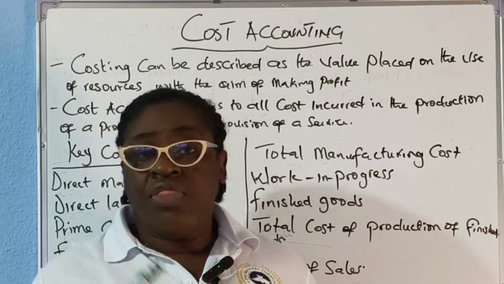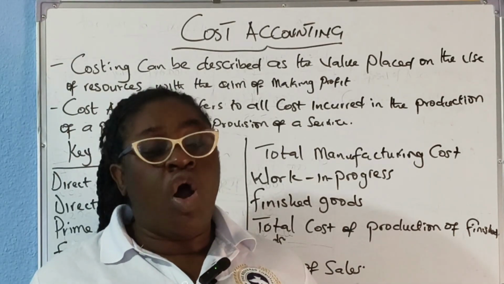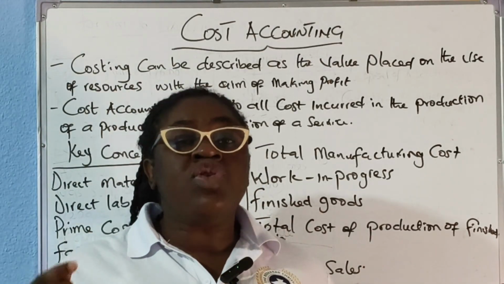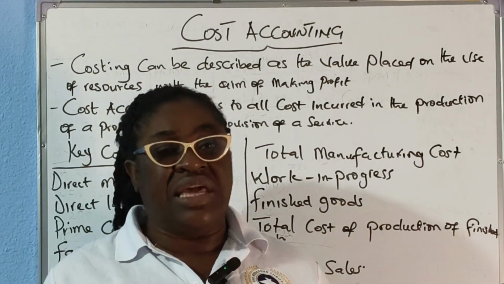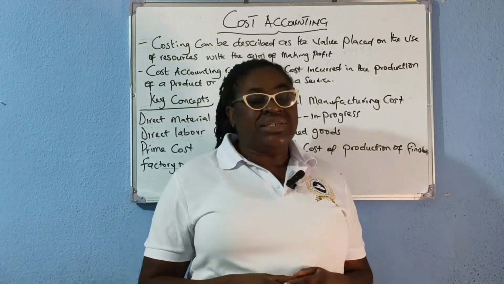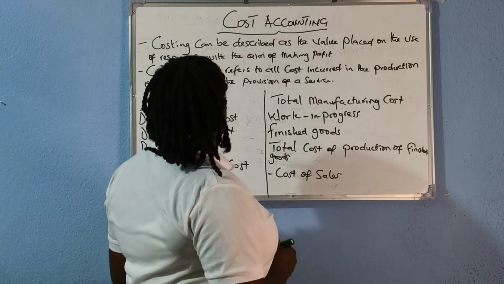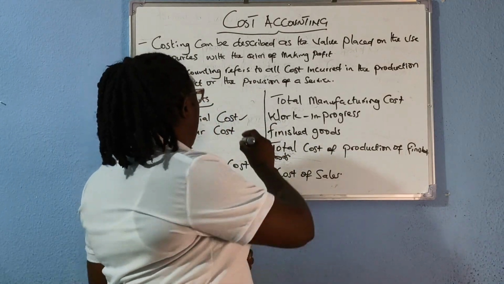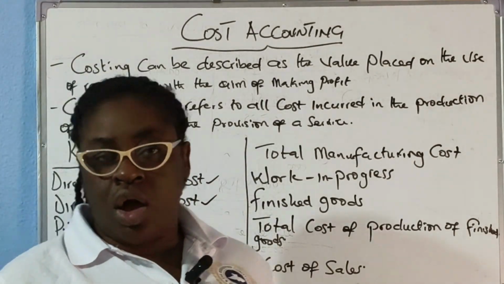The flour, the water, the yeast, all those things are the direct material. And the money we use in buying these materials is what we call direct material cost.